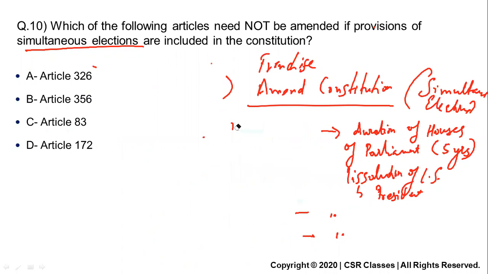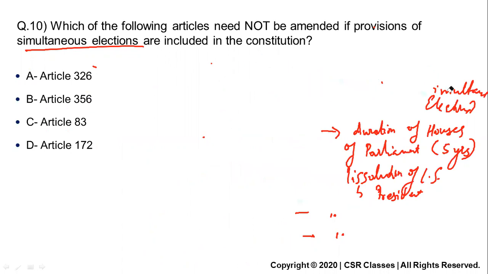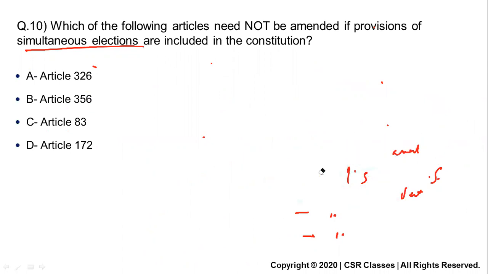And it is difficult to change everything. Simultaneous elections are not that easy to bring because 5 articles need to be changed. You need the majority also, and you need proper discussion on this. Okay, so these are the questions of set 1.